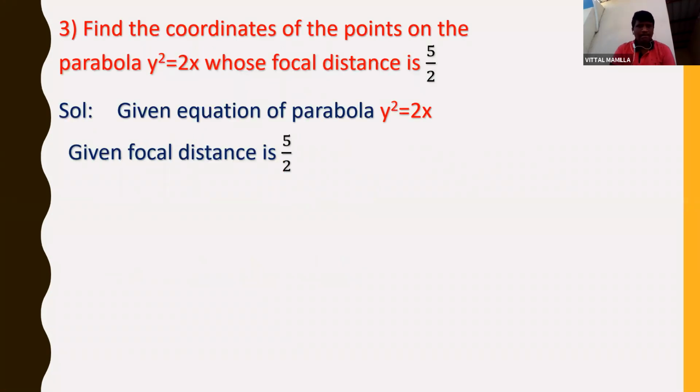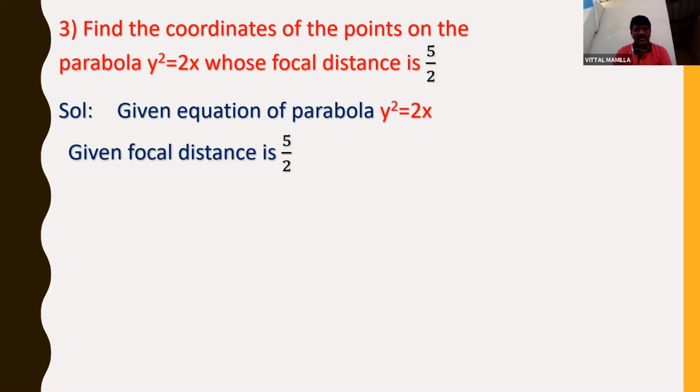Next question. Find the coordinates of the points on the parabola y square is equal to 2x whose focal distance is 5 by 2. Already we know what a focal distance is. Focal distance is nothing but the distance from the focus to the point.